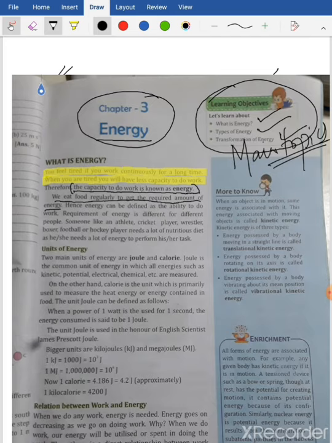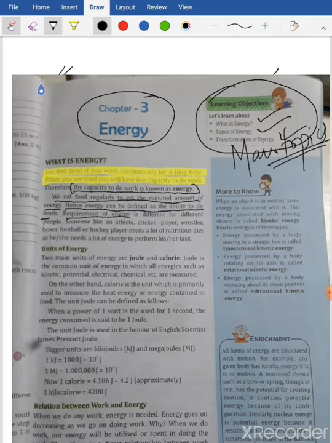Your mother cooks food by burning gas, isn't it? So heat energy from the gas is coming after burning the gas which comes in the cylinder. So whenever you need some energy, what happens? You need some source, right? So the source of our energy, our body gets energy from the food that we eat. So hence energy can be defined as the ability to do work.